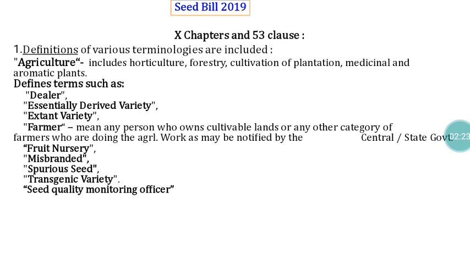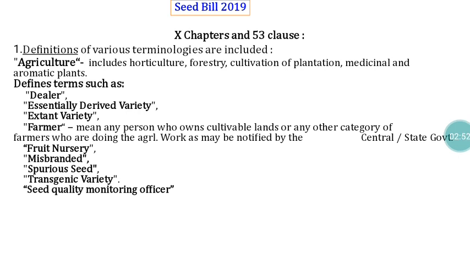Mainly for that purpose, in the proposed Seed Bill, on the definition side, they included the definition for extant variety and essentially derived varieties and everything. Apart from that, another major thing with reference to the Seed Act 1966 is section 2, which has a definition for agriculture. As per the Indian Seed Act 1966, agriculture includes agriculture and horticulture alone.